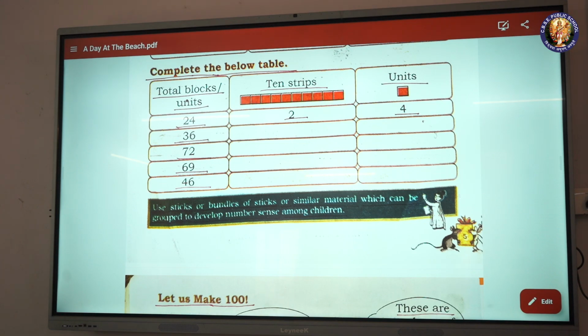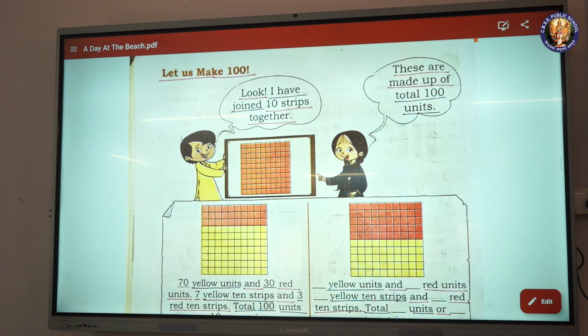Use sticks or bundles of sticks or similar material which can be grouped to develop number sense among children. Let us make 100. Look, I have joined 10 strips together. These are made up of total 100 units.